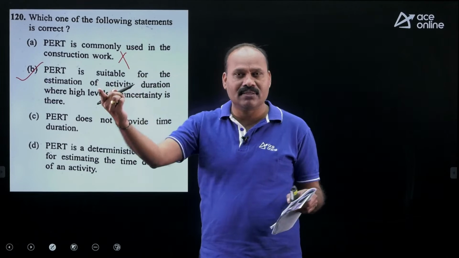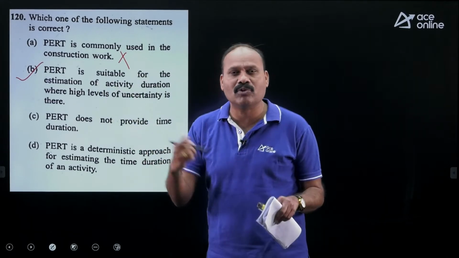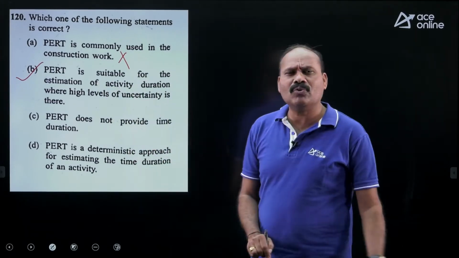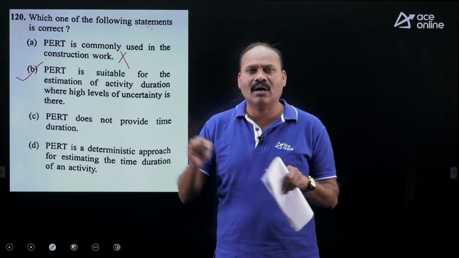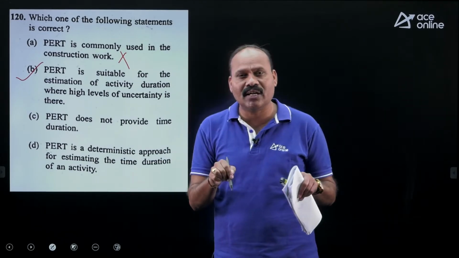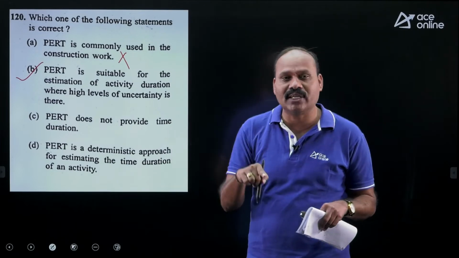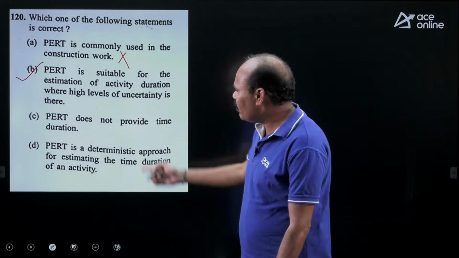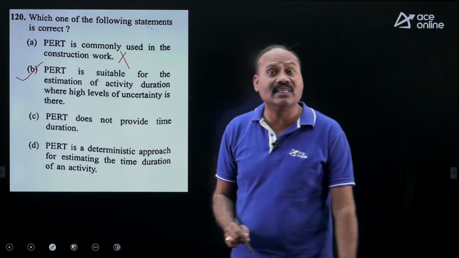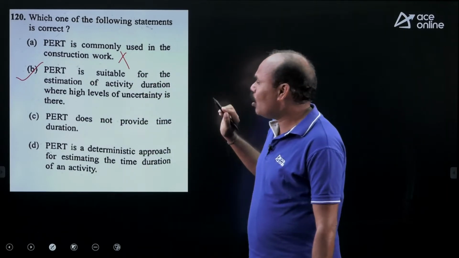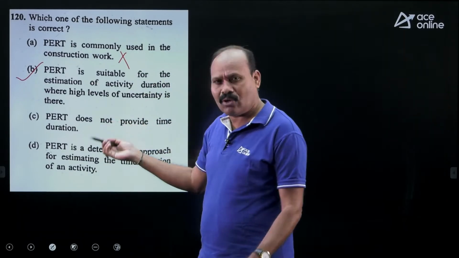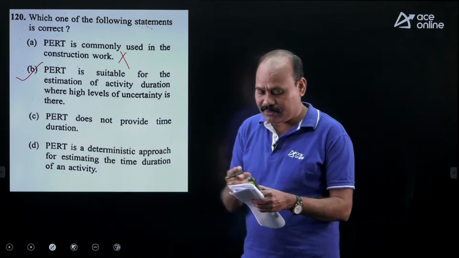Those who are preparing for ESE 2024, for them I am advising: a few questions you can answer straight away without taking the options, like which is correct and which is incorrect. Either you can use selection criteria or elimination criteria. I am using selection criteria. What is the selection criteria I am using? PERT is generally uncertain, so straight away I can take option B. Don't take C and D, not required, not necessary.